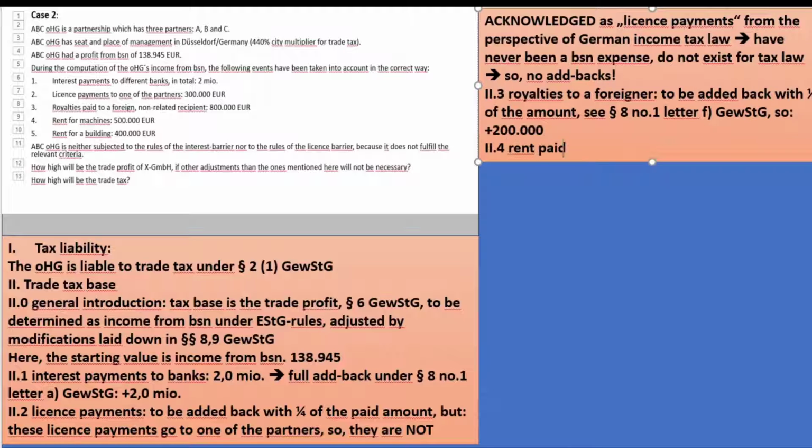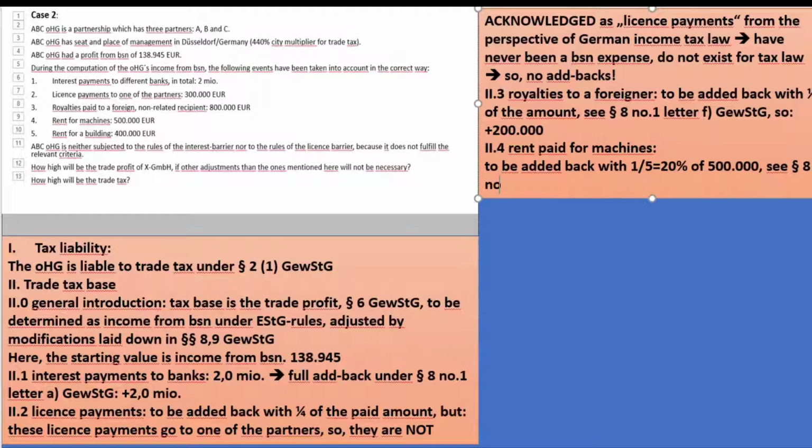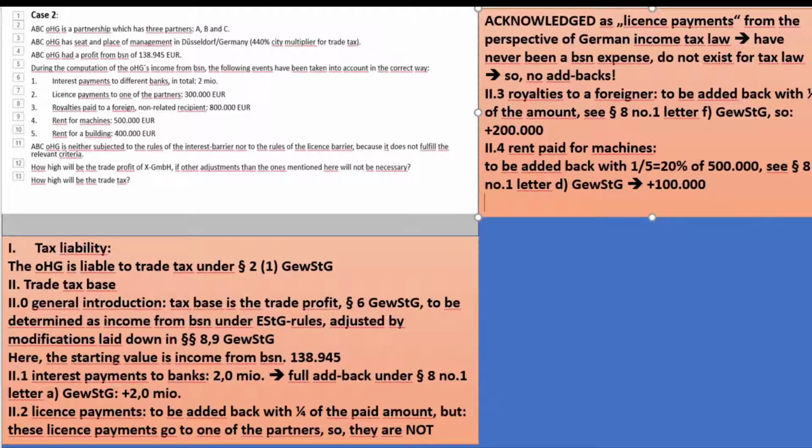2.4 rent paid for machines. The rent paid for machines is to be added back with 1/5, so with 20% of 500,000. See paragraph 8, number 1, letter D. No, this is Gewerbesteuergesetz, the Trade Tax Act. So what we have to add back here is plus 100,000.